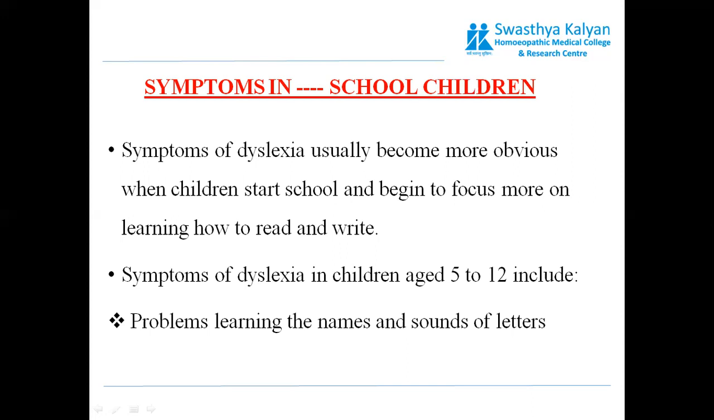Symptoms of dyslexia in children 5 to 12 years include problems learning the names and sounds of the letters. The child might have difficulty in learning the names of the letters or the sounds of the letters, like B, "bar", B, like this. So they have problems in learning the names and sounds of the letters.